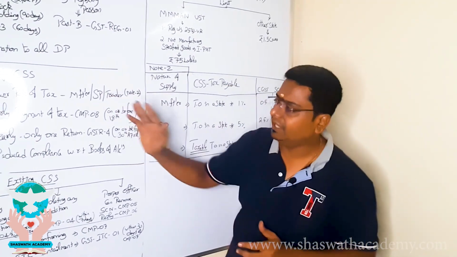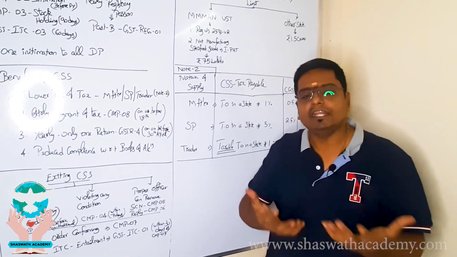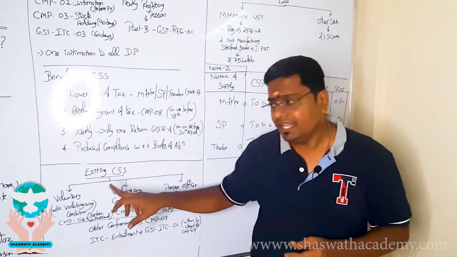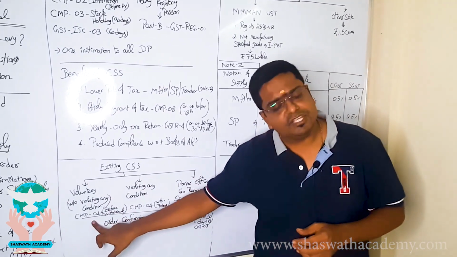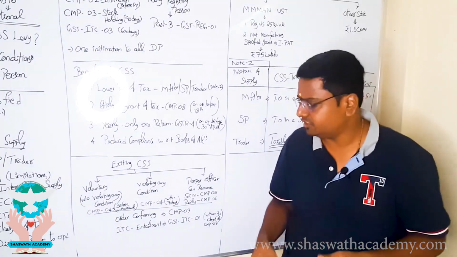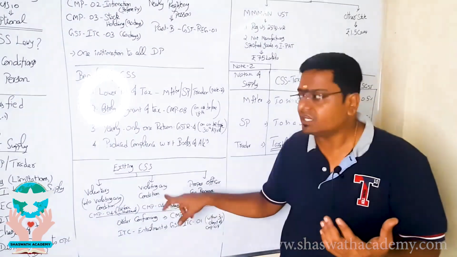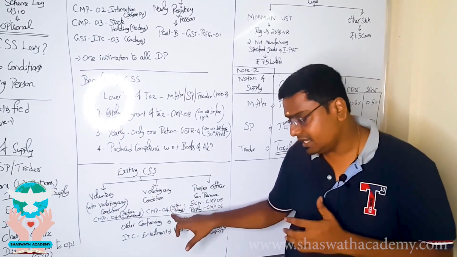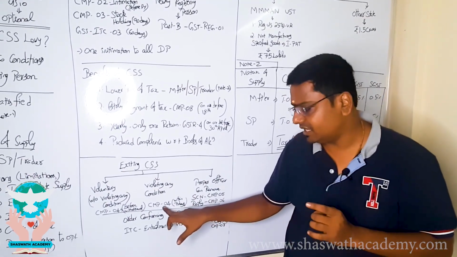Can a supplier who has opted for the composition scheme come out of it? Yes, the last leg of learning. He can come out voluntarily by filing CMP-04 if he wishes, without violating any condition, as a business decision. Once he violates any of the conditions discussed, he can again come out of the composition scheme, and he has to file CMP-04 within 7 days.